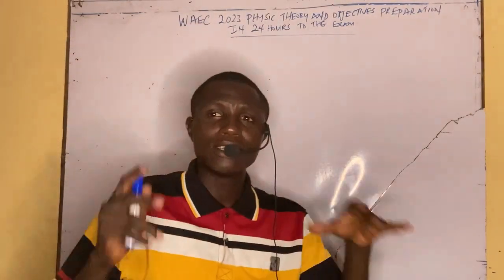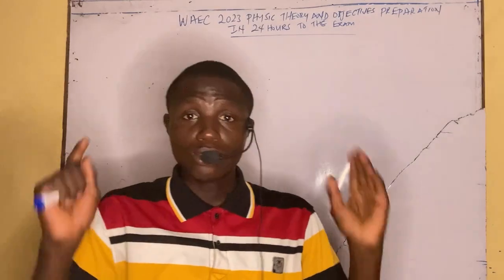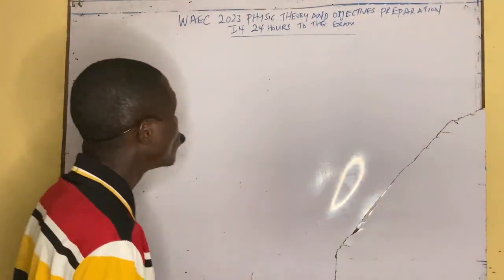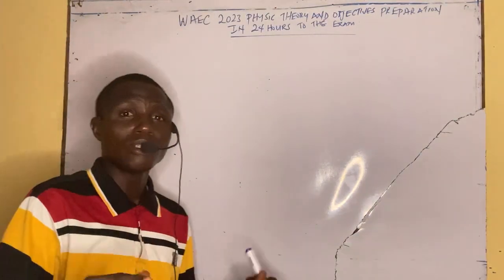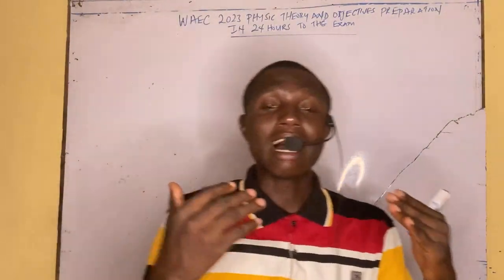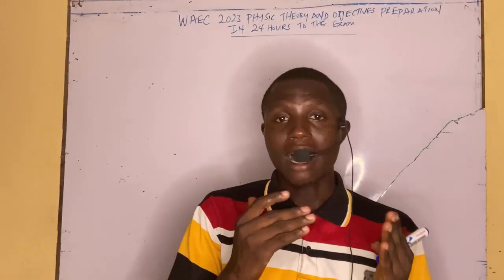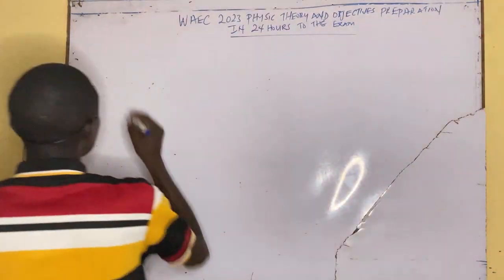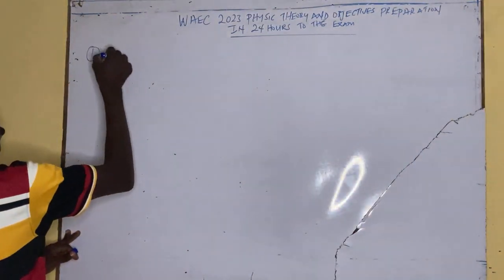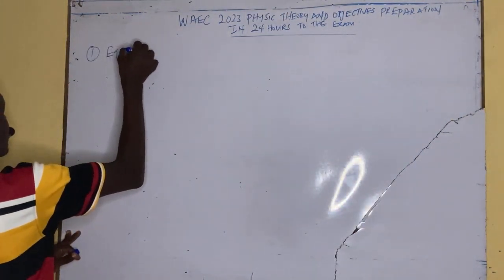Now, what are the things that you need to know within these 24 hours to your exam, or 48 hours to your exam? The first thing you need to know is those topics that usually come out, and how to tackle them when they come out as you do your exam. Number one, we have equation of motion. The equation of motion is very, very important under mechanics.